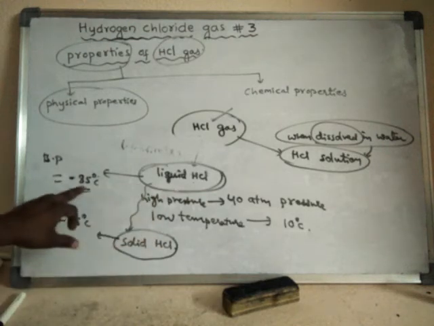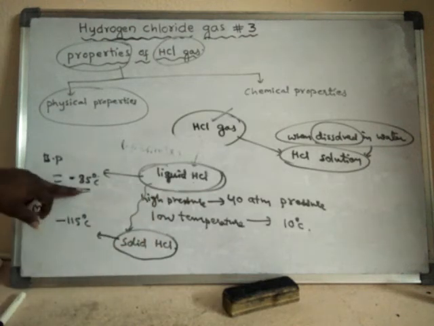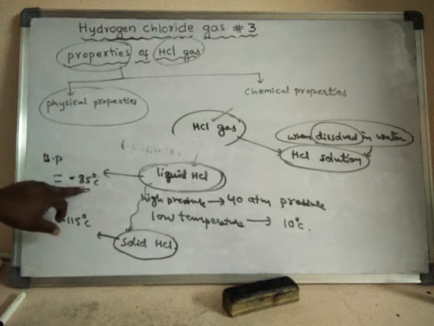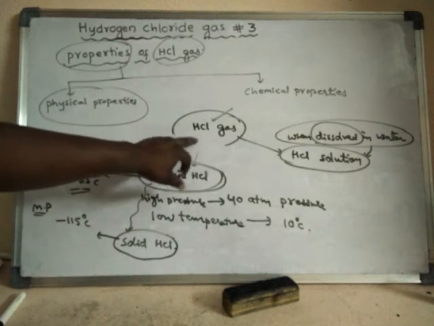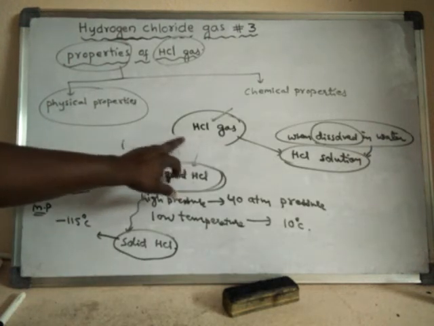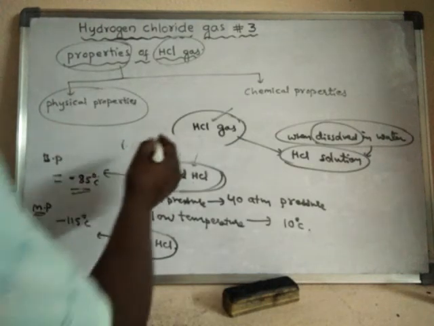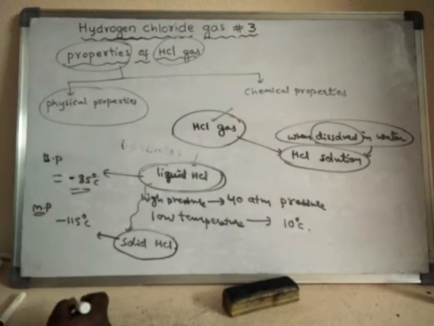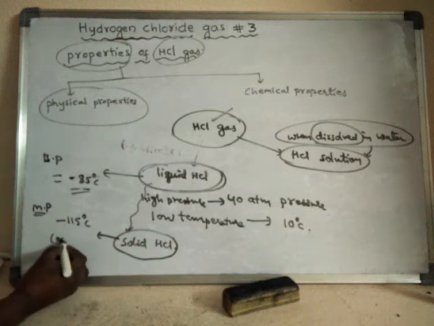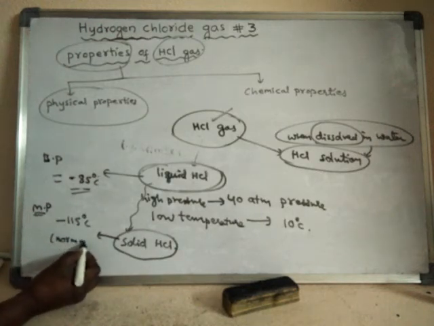And above minus 85 degrees centigrade, the HCl appears in the form of gas. That is under normal pressure. What is the normal pressure?